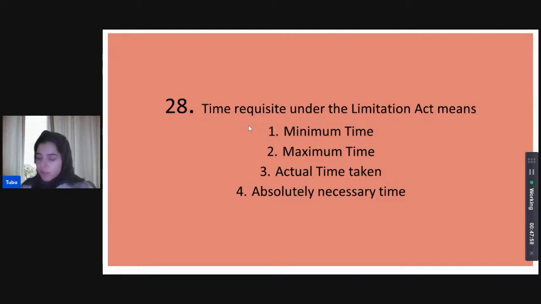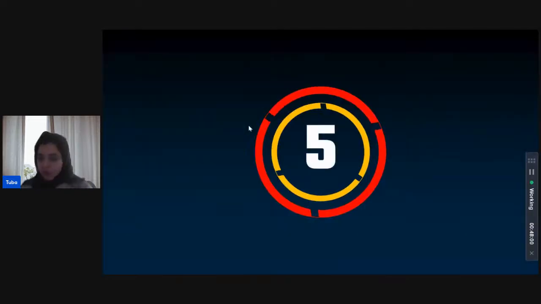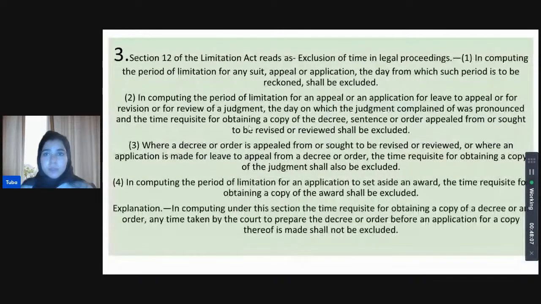Come on, guys, let's have an answer. I'm beginning the timer. Time requisite. What does time requisite mean? Priyanka thinks it is referring to minimum time.